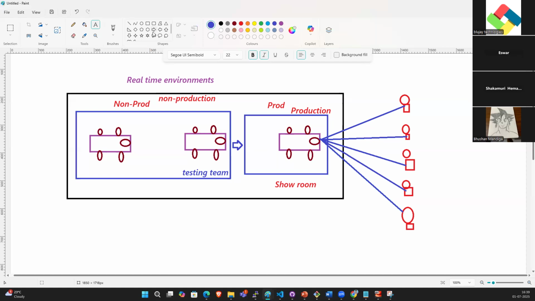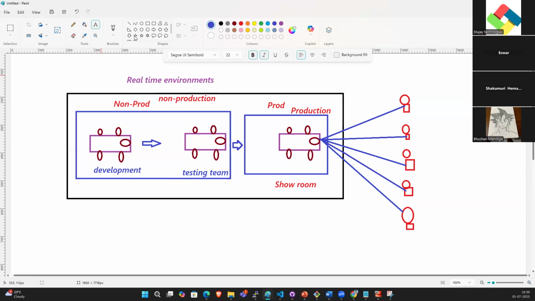Before that, if you want to test the car, what do we need to do? We need to build that car. Who will build this? The development team will build this car.